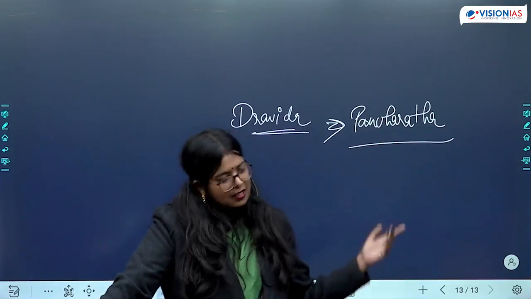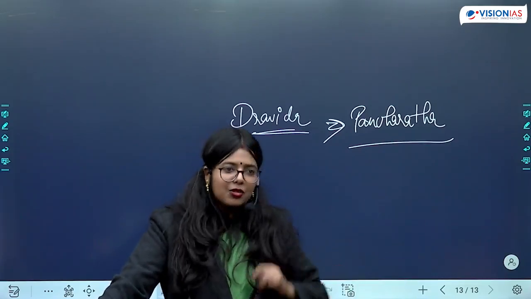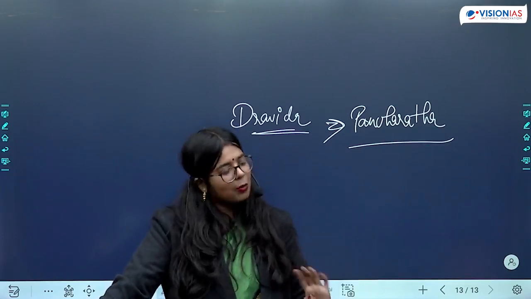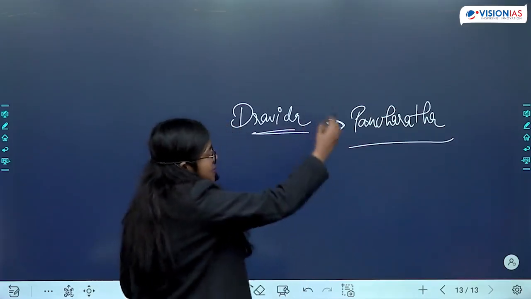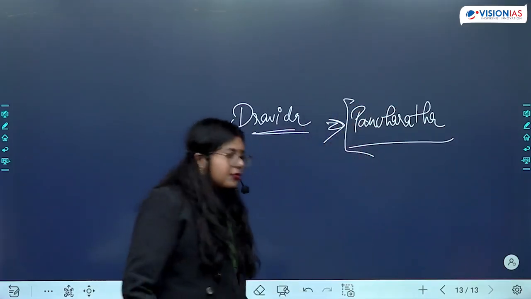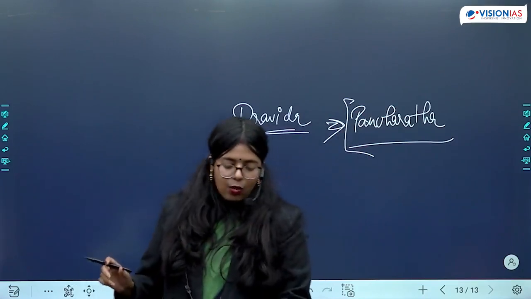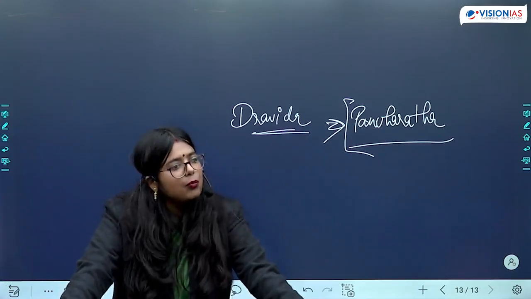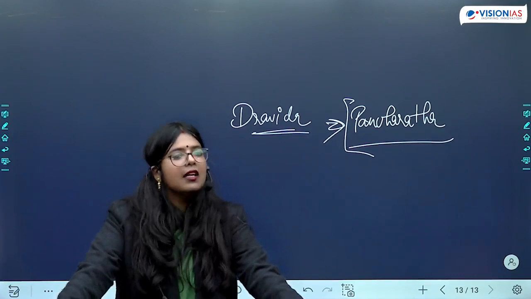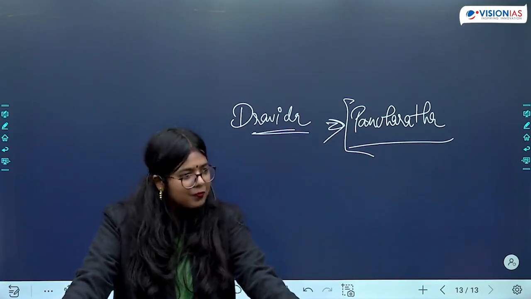So there are 5 Rathas: Yudhishthir Rath, Bhim Rath, Arjun Rath, Nakul Sahadev Rath, and 1 Draupadi Rath. What becomes important about Pancharatha for us is that on the walls of these temples we find the portraits of Mahendra Varman as well as Narsingha Varman.